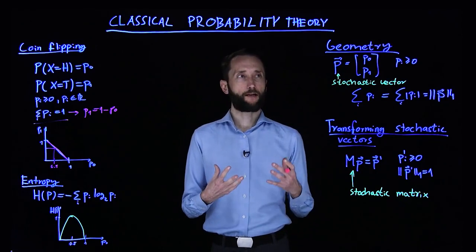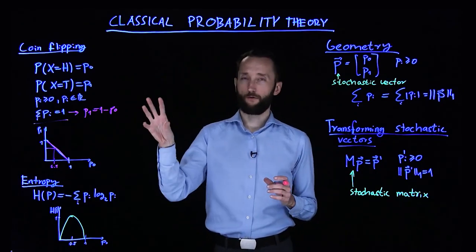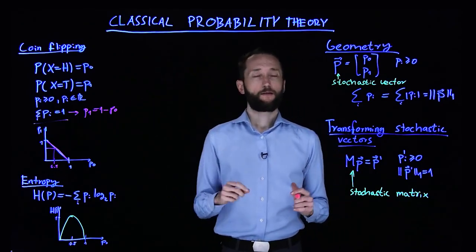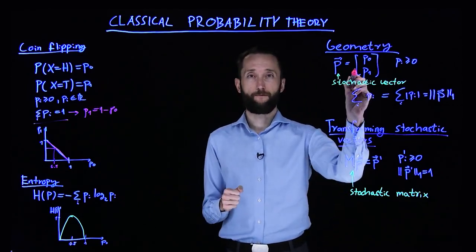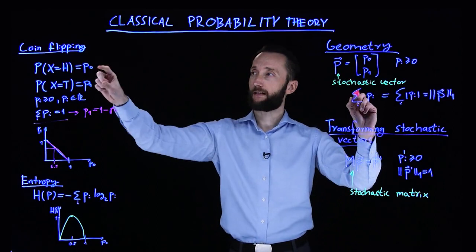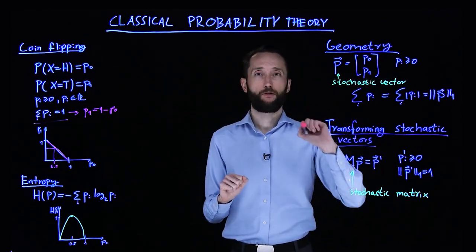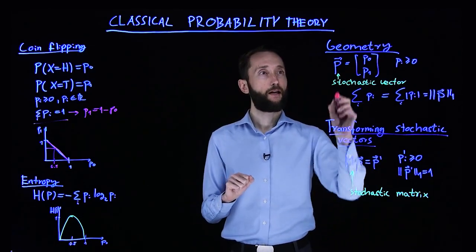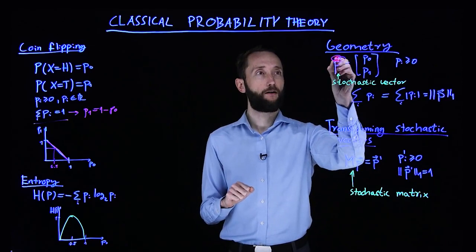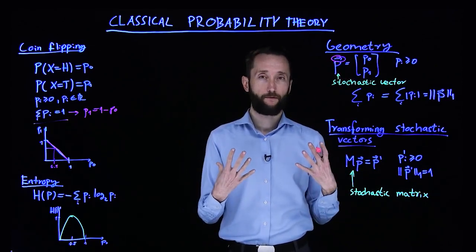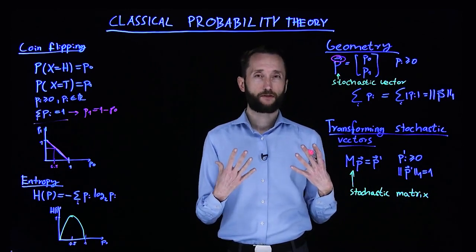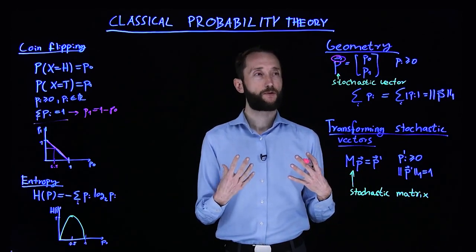Now, let's take a look at a bit of the geometry of the probability distribution. So if we have a probability distribution like this, we can also write it as a vector. So we just take these probability values into a column vector, and we put a little arrow on top of the p to reflect that it's a vector. We are going to do something very, very similar in quantum states.